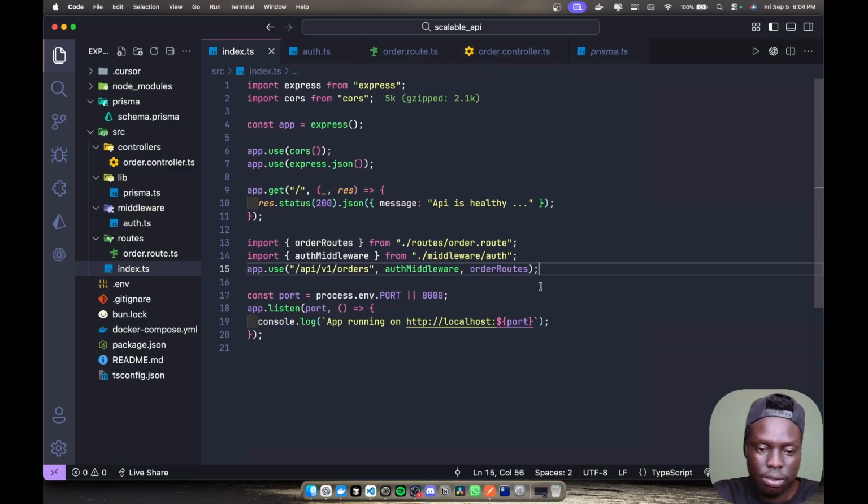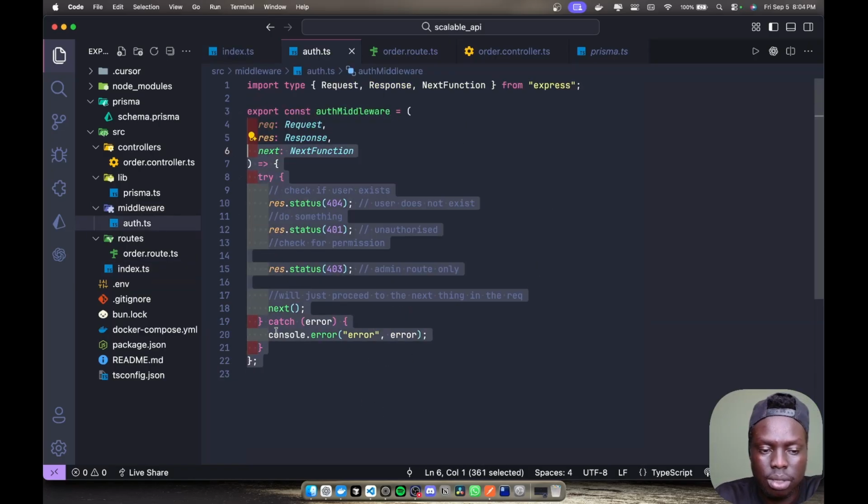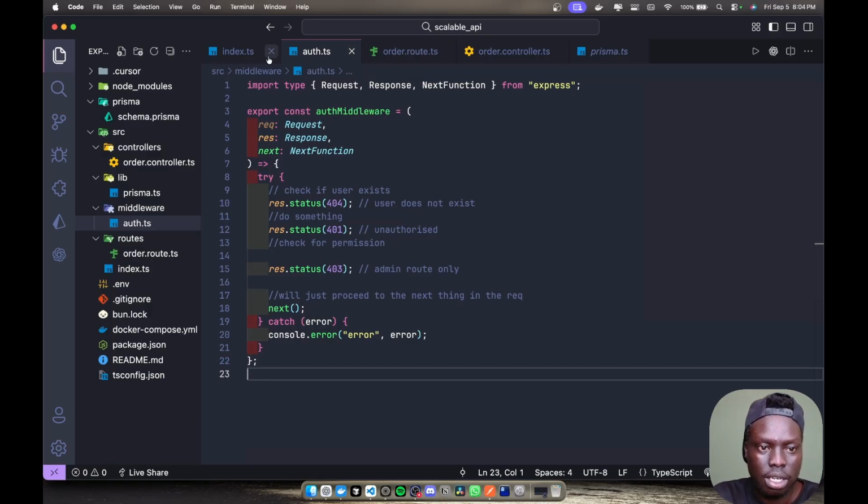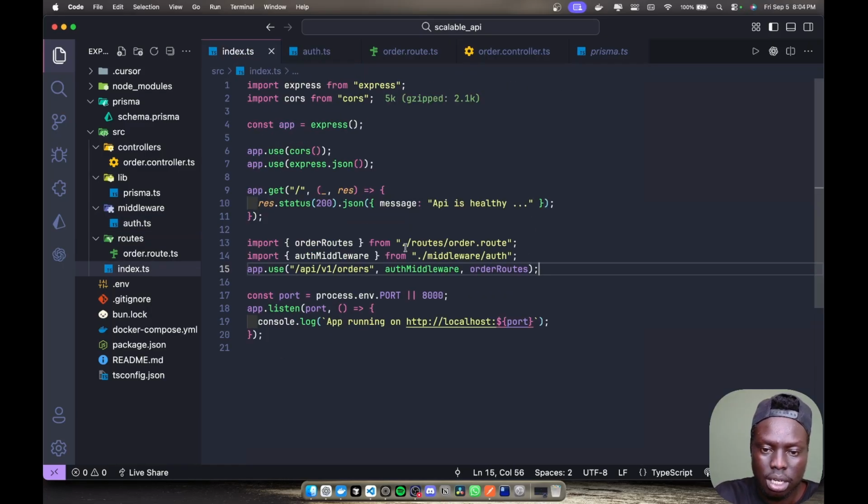So that is it for the middleware. I'm just giving you examples though. There are a lot of things you can do with the middleware. You can do a bunch of stuff. You can do rate limiting. You can do anything, but inside the middleware, it depends on you. You can even say run the rate limit.